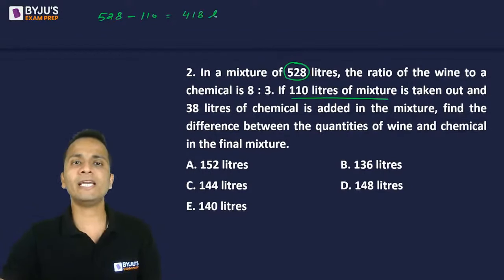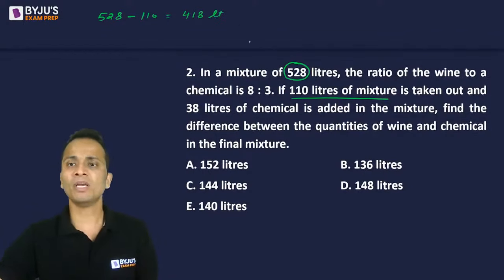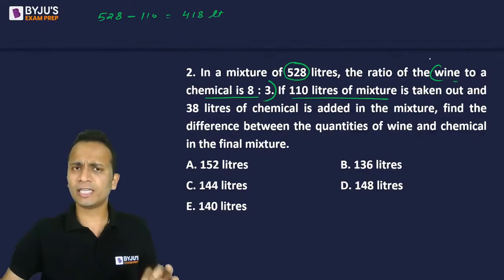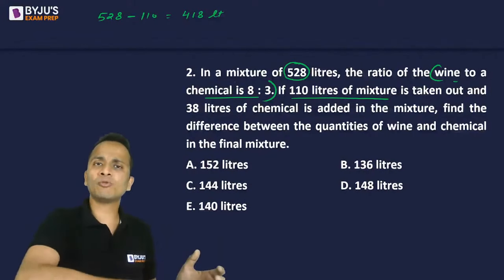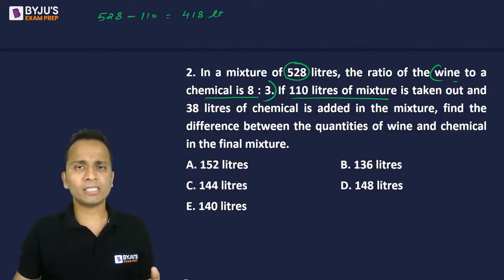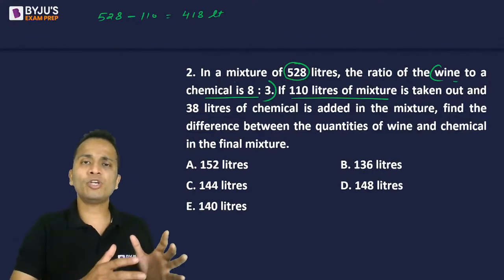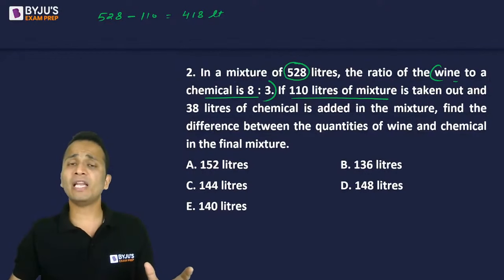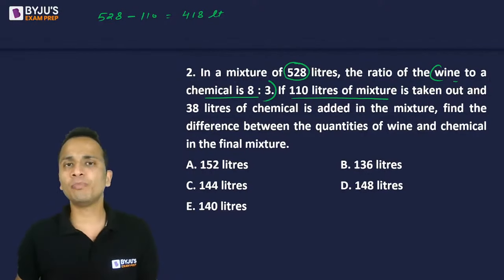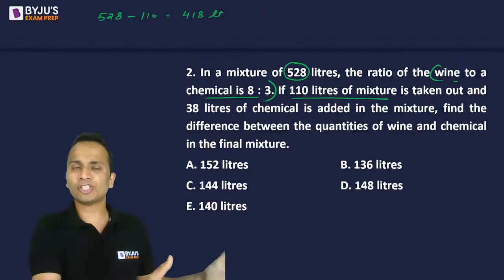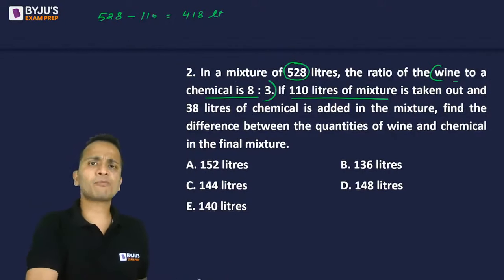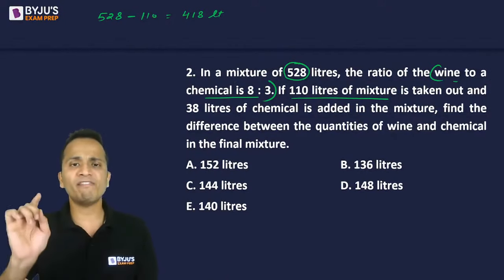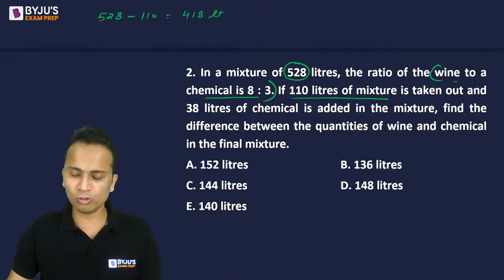So there are 418 liters of mixture, which has wine and chemical in the ratio 8:3. The ratio will not change. Keep this in mind: if we remove anything from a mixture, then the ratio of the components always remains the same. If we add something then the ratio may change, but from any mixture, whatever the quantity, if you remove anything, the ratio of wine and chemical will remain exactly the same.